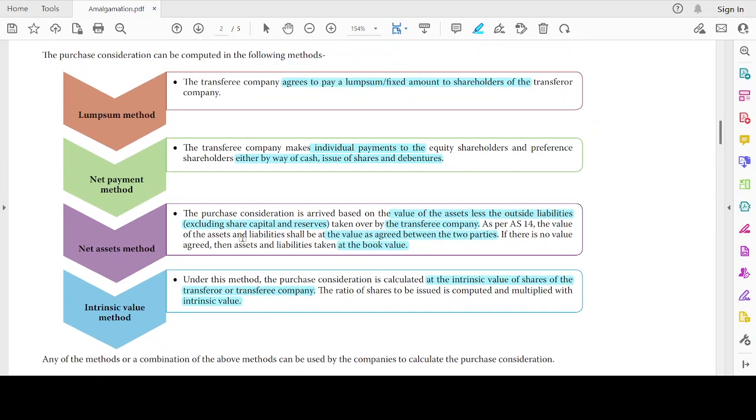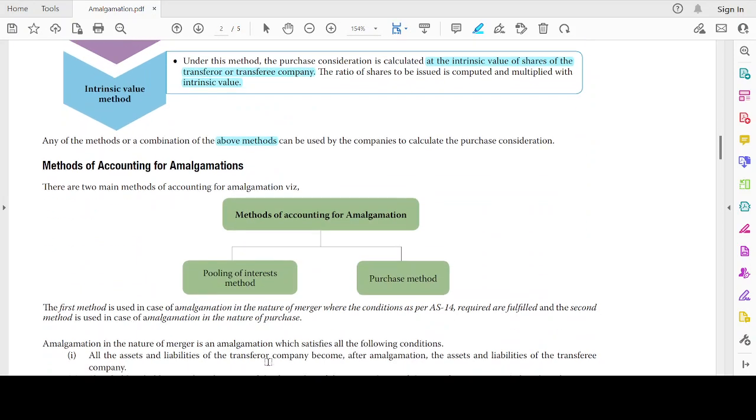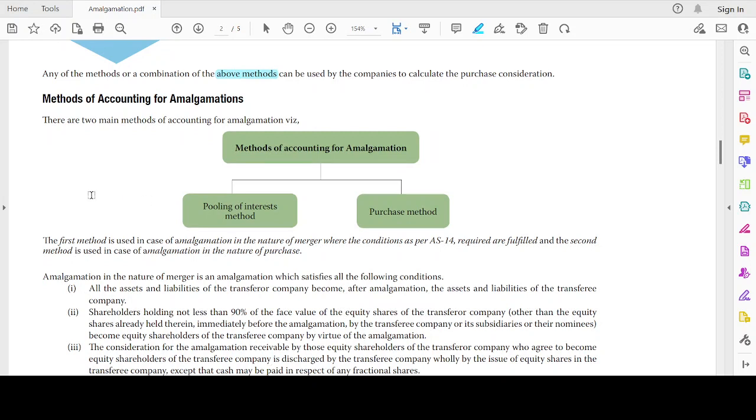Okay, these are the four methods. What are the methods? Let's repeat. Lump sum method, net payment method, net assets method, and intrinsic value method. Any of the methods or a combination of the above methods can be used to calculate the purchase consideration. So, we discussed it for accounting purpose.